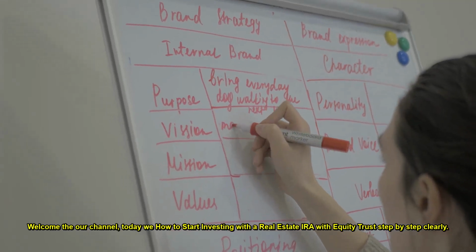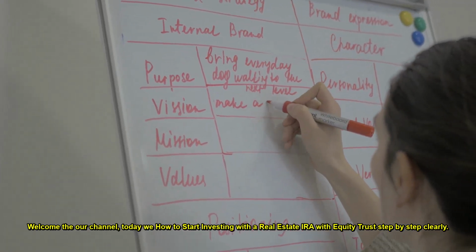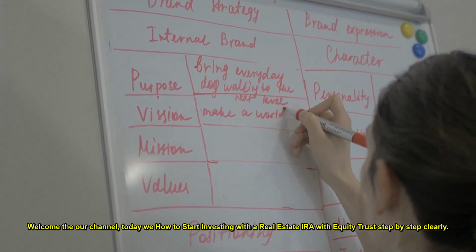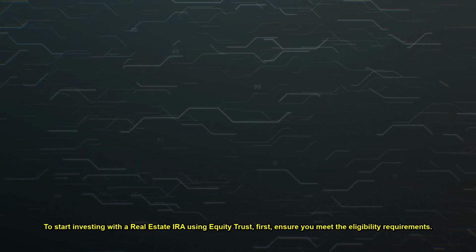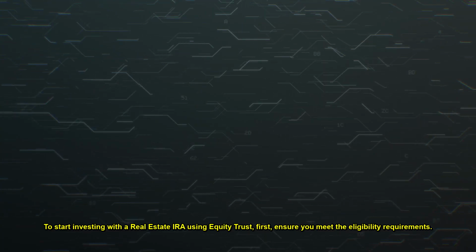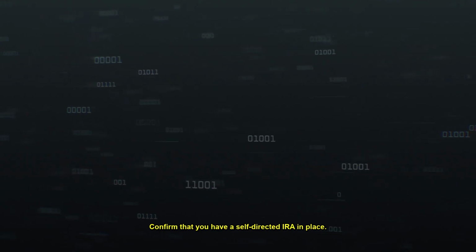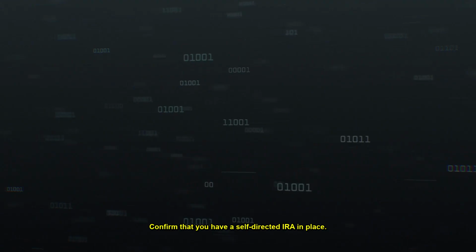Welcome to our channel. Today we show how to start investing with a real estate IRA with Equity Trust step by step clearly. To start investing with a real estate IRA using Equity Trust, first, ensure you meet the eligibility requirements. Confirm that you have a self-directed IRA in place.